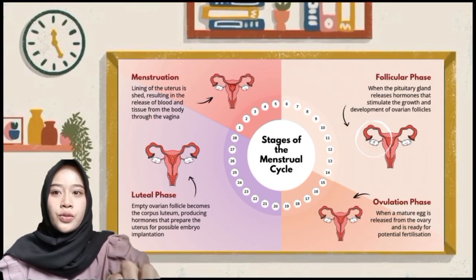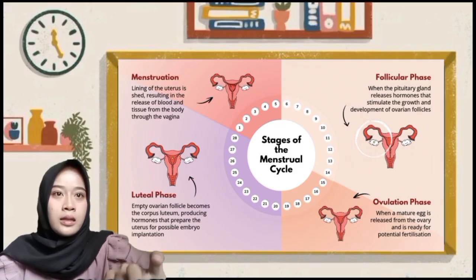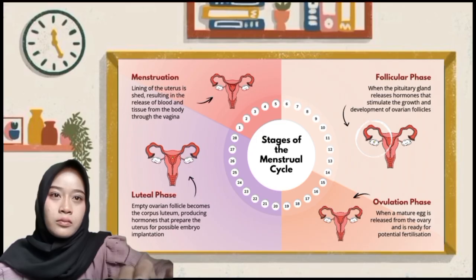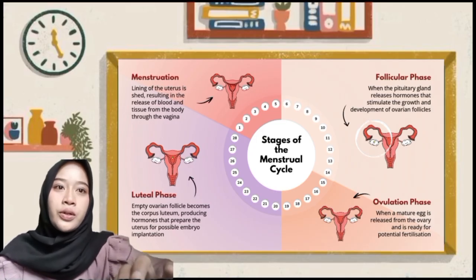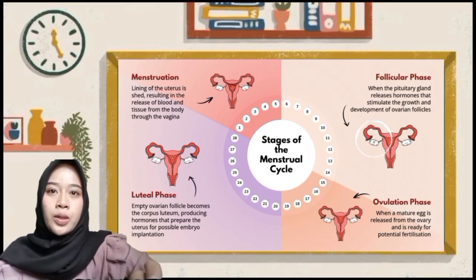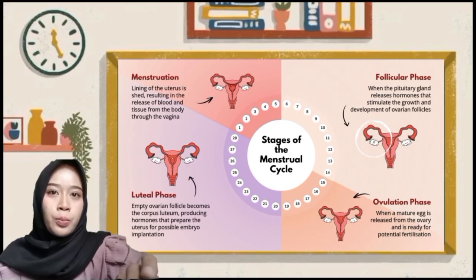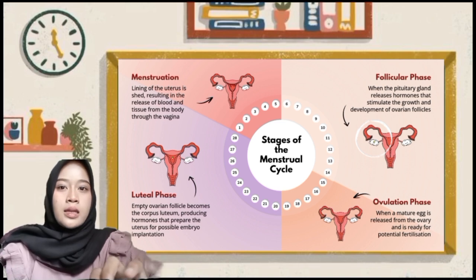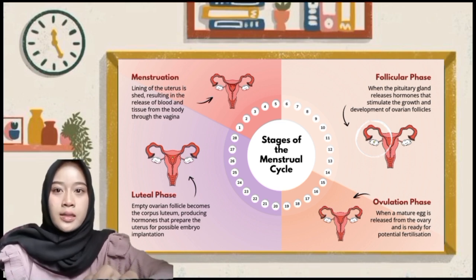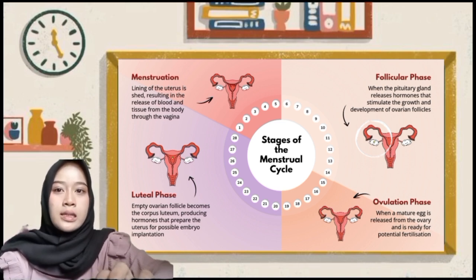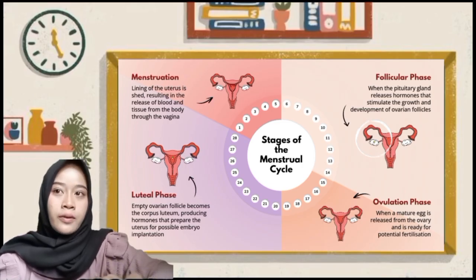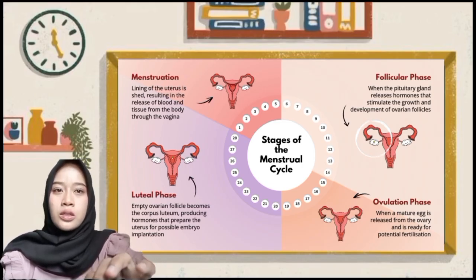Stage of the menstrual cycle. The menstrual cycle consists of 4 phases. The first is the follicular phase, when the pituitary gland releases hormones that stimulate the growth and development of ovarian follicles. The second is the ovulation phase, when a mature egg is released from the ovary and is ready for potential fertilization. The third is the luteal phase.